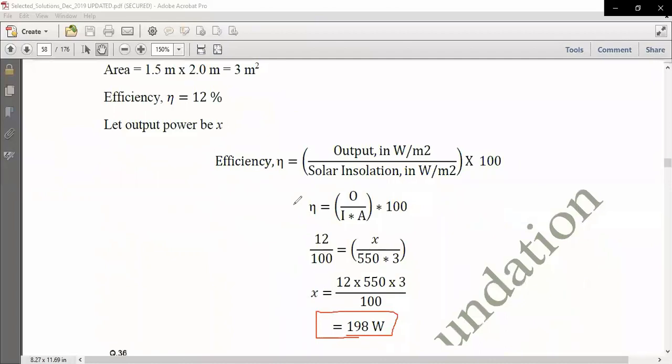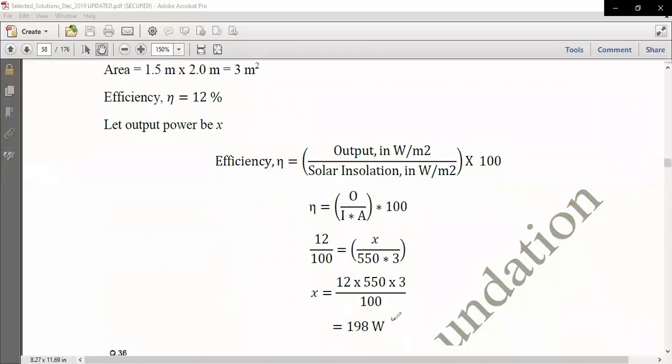You can cross check it by putting the values. Because you calculated the output, you can cross calculate the efficiency, which is 198 watt divided by 3 meters square, and then divided by 550. You can calculate here, this comes out to be equivalent to what has been given, around 12%.